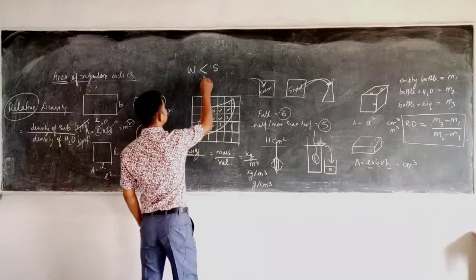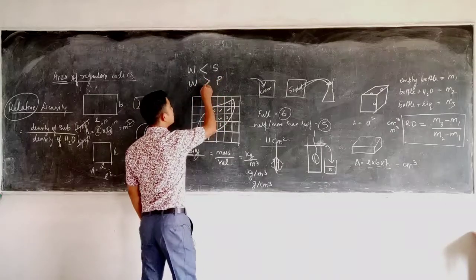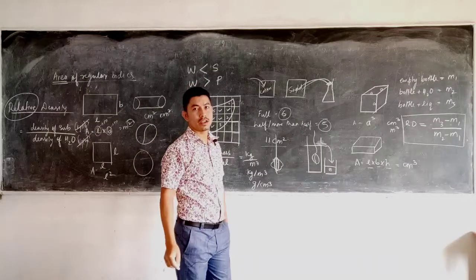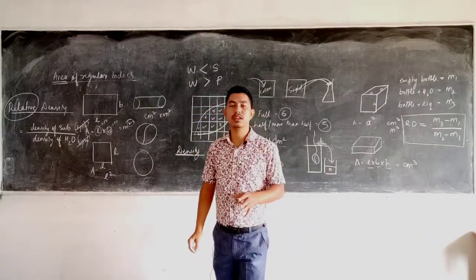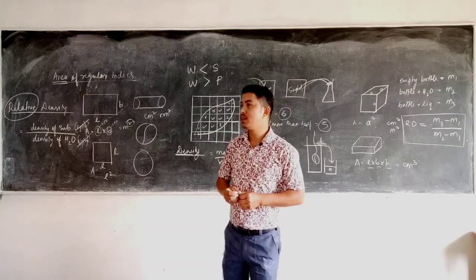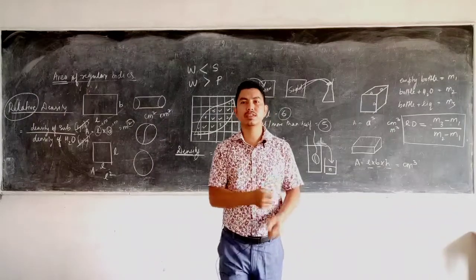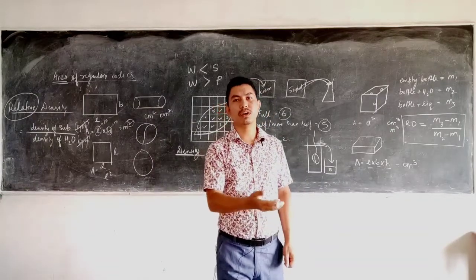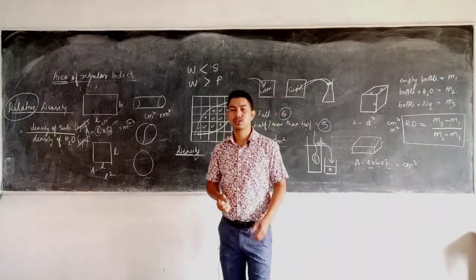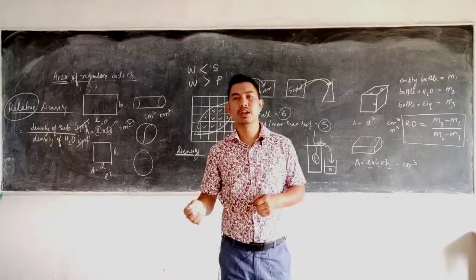If you compare the density of water and plastic, the density of water is more than the density of plastic. So from this it is clear that if the body's density is more than the density of the liquid, it sinks. And if the density of a body is less than the density of a liquid or water, then it floats. So in terms of density, you can easily differentiate when a body floats and when a body sinks.